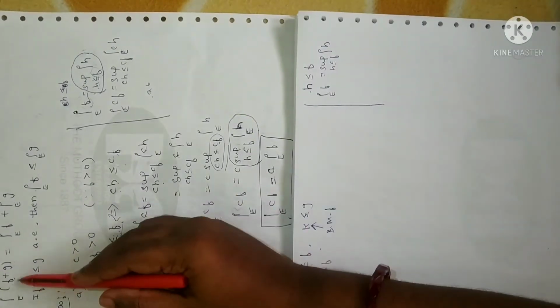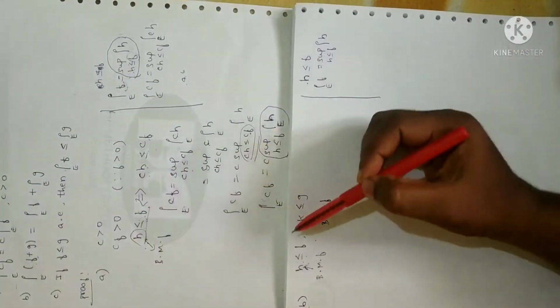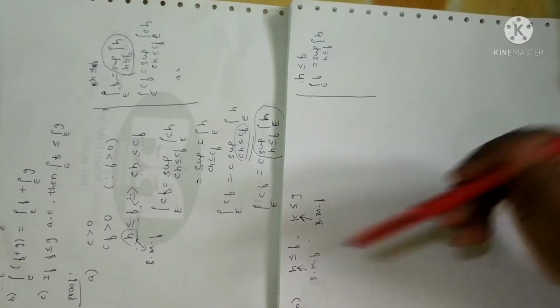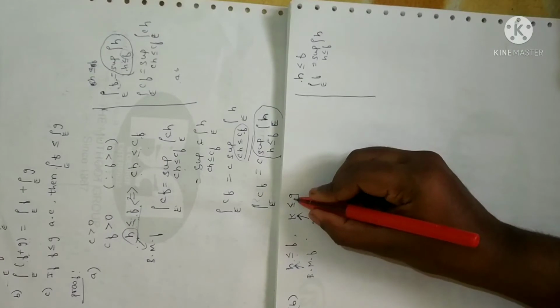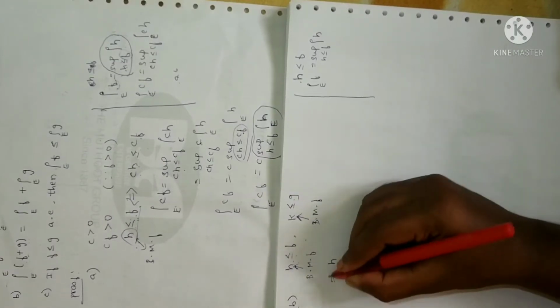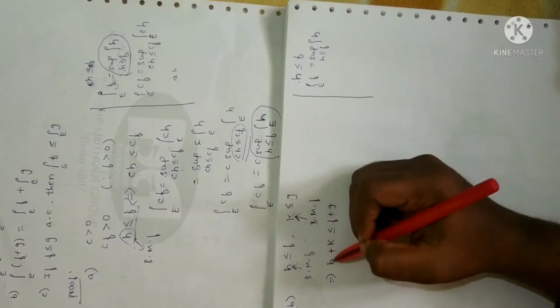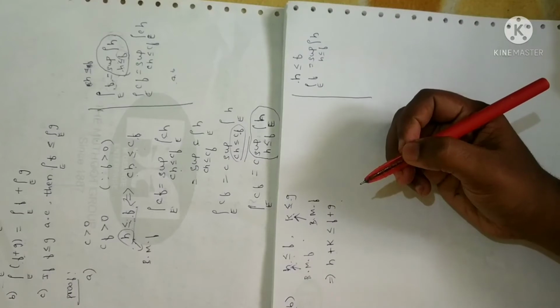So I have two functions f and g here in the second statement. I have assumed h with reference to f and k with reference to g. Fine. Now, since h is less than or equal to f and k is less than or equal to g, I can write this expression as h plus k less than or equal to f plus g. I have just added the inequalities on the LHS and RHS, so I can write like this. Hope it is clear.